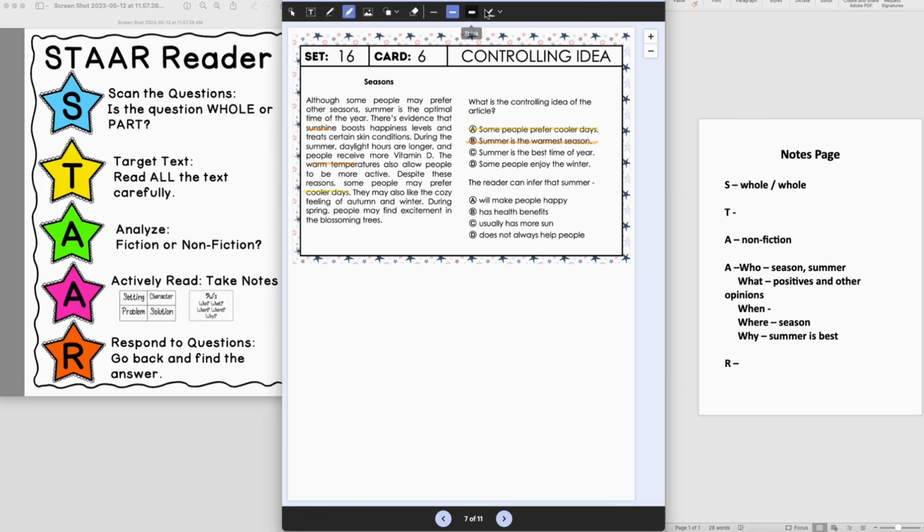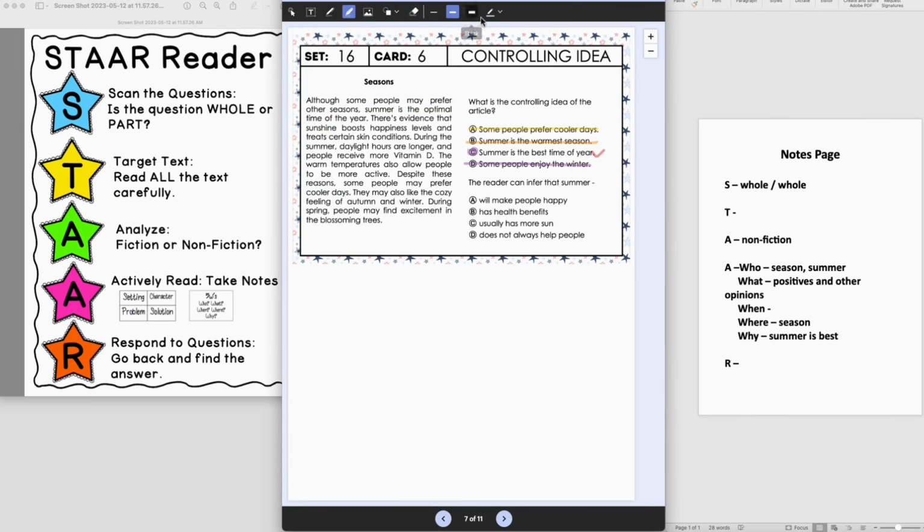All right, let's look at C. Summer is the best time of year. Well, it says summer is the optimal time of year, so that might be their main point here. So I think that's possible. And D, some people enjoy the winter. Well, it does say on a side note that people might enjoy winter, but that's just a small point. So I think the main point this author is trying to get across is that in their opinion, summer is optimal or best. So that's answer choice C.